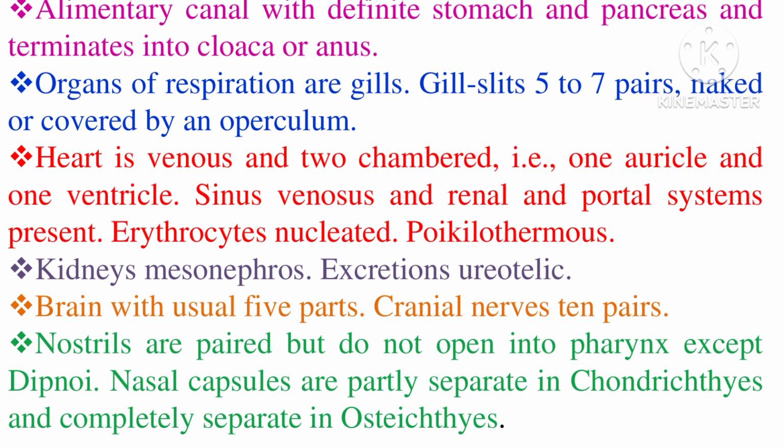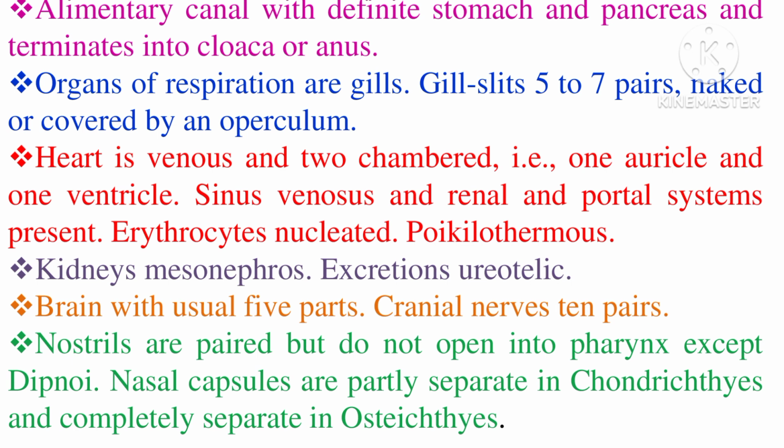And the heart is well developed. Here it is a venous heart, and it is two-chambered, one is the auricle and the other is the ventricle. The sinus venosus and the renal and portal systems are present, and the erythrocytes are nucleated. Unlike in other vertebrates, where we don't have nucleated erythrocytes.